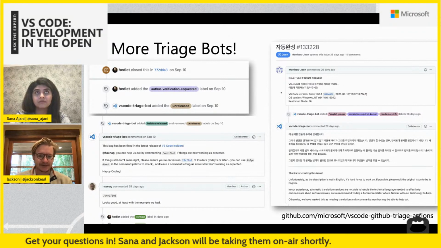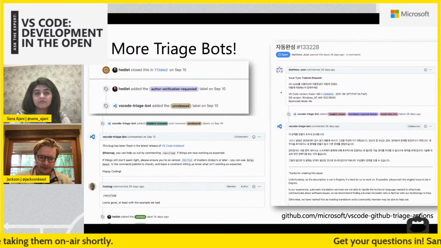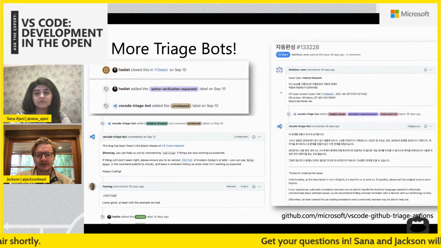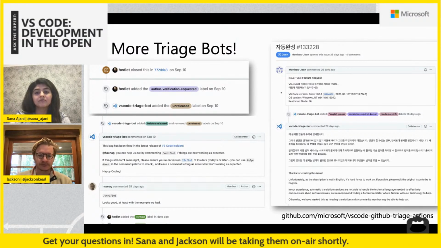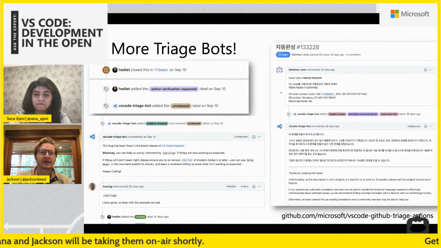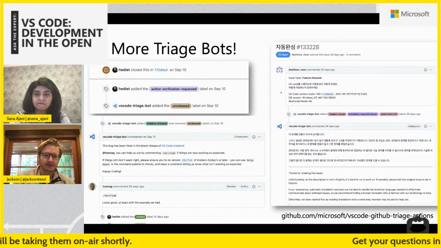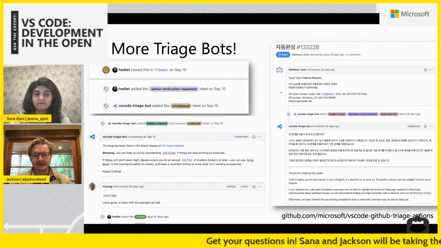And that's actually what we used to do, just because we didn't have the ability to support this. But then we decided, oh, you know what, we can use these GitHub actions to actually detect what the language is and then reply to the original issue author in their own language and ask them to provide a translator. And you might be wondering, okay, well, why don't you just use machine translation?